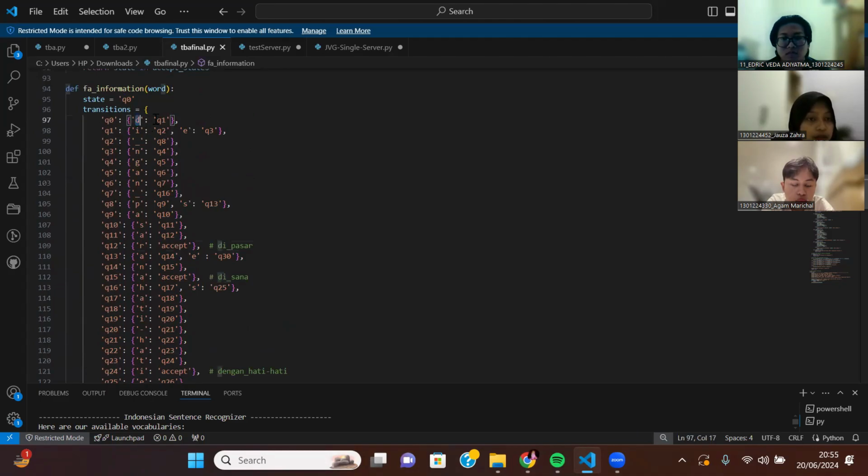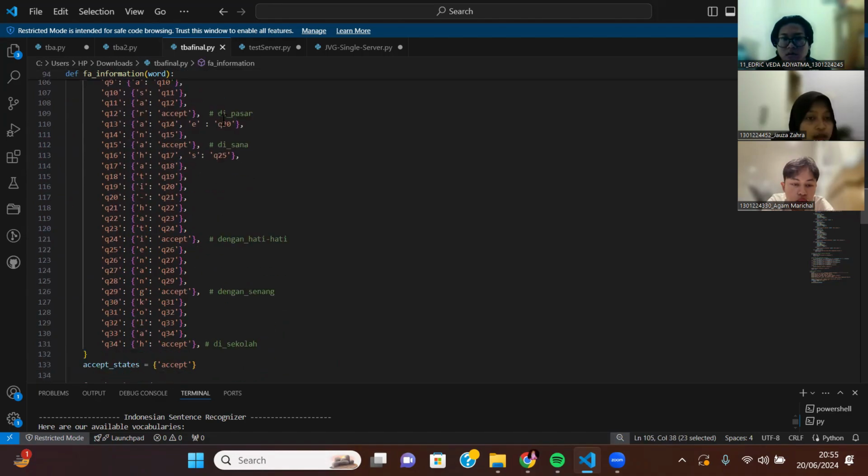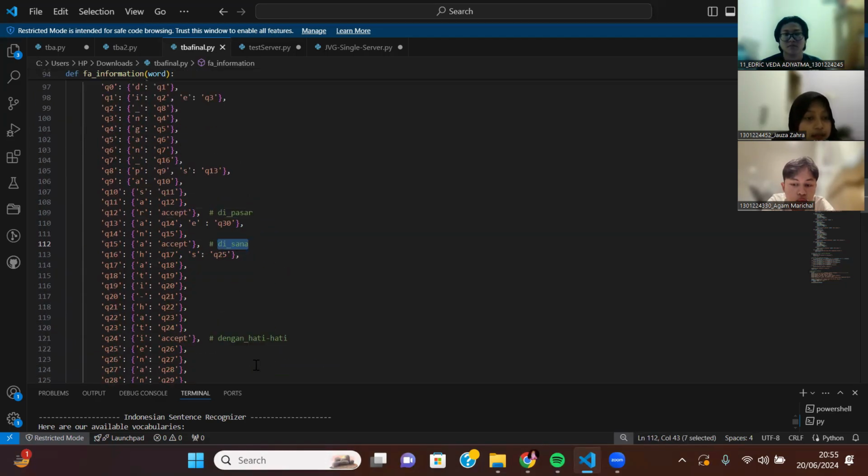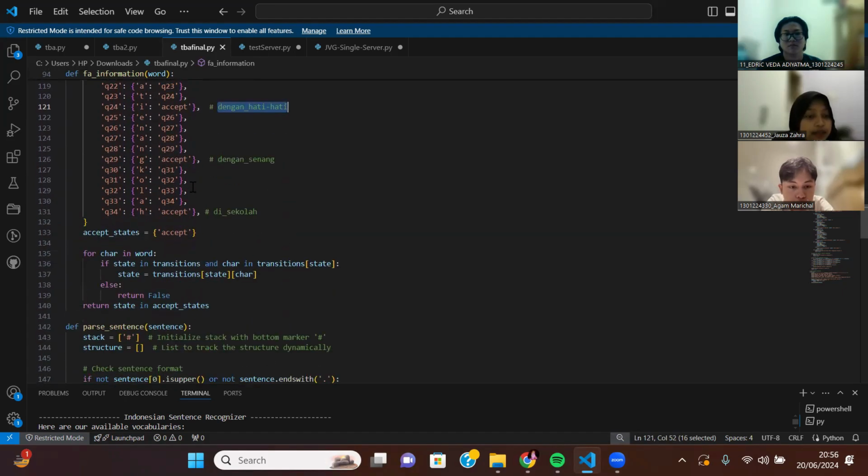So we just go here, and then go to Q8, which is P and S, whether it's for pasar, di sana, or di sekolah. And yeah, it will go same as the dengan hati-hati and dengan senang.